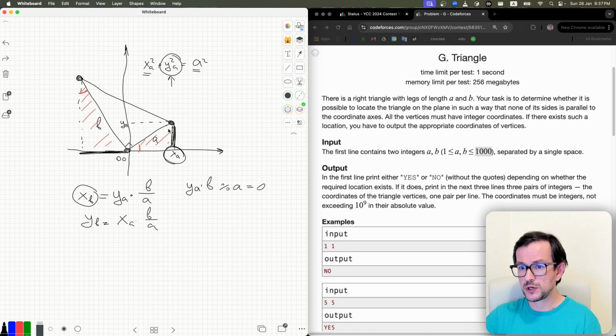Finally, we know this segment is not parallel to the axis. We just check that this segment is not parallel to the axis. And I believe we check that yb is not equal to ya. I actually think it cannot be equal, right?